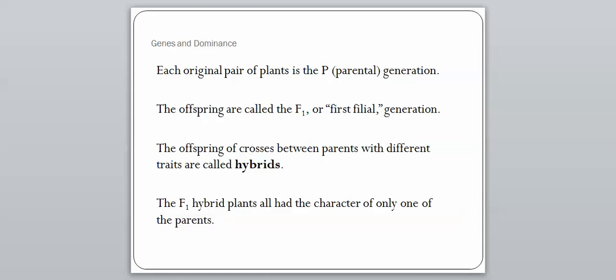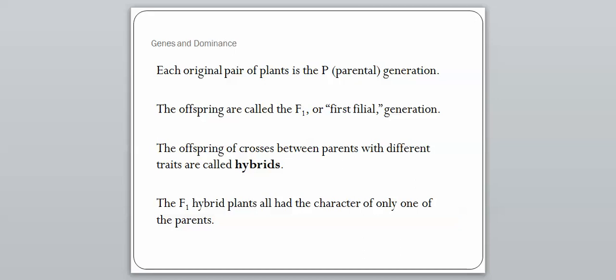And when we talk about our first generation, each original pair of plants is the P generation, for parental generation. Pretty self-explanatory. So when you take 2 parental or P generation parents and you put them together, you're going to get the F1 generation. And the offspring of these crosses between parents with different traits are called hybrids. So when you take 2 separate parents, put them together, we get a hybrid as a result.